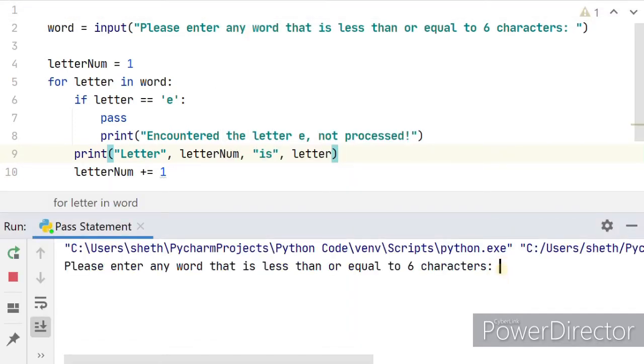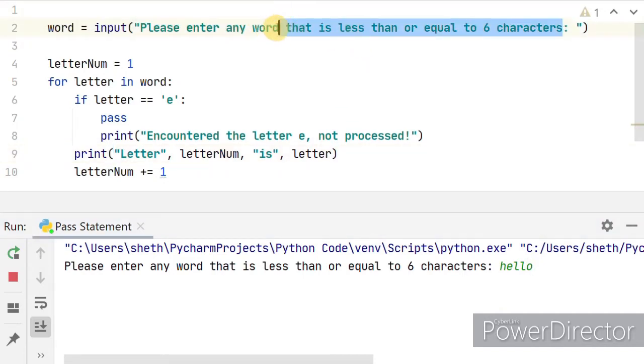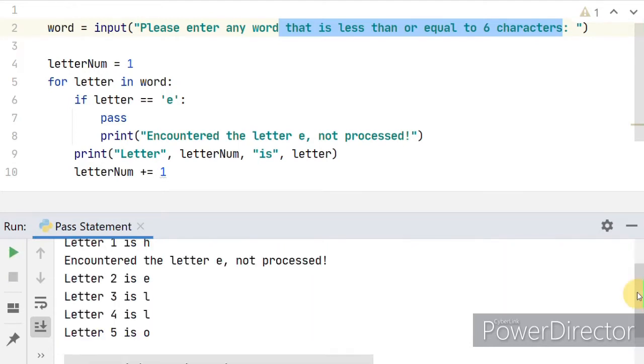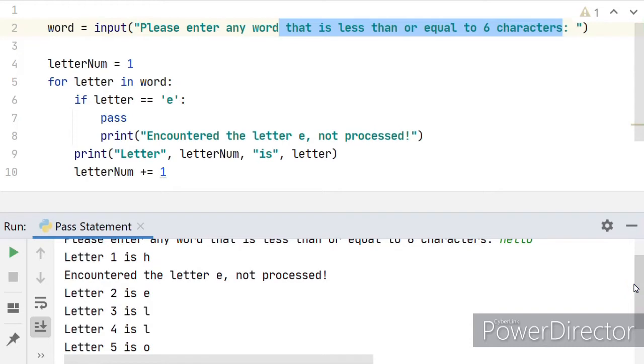I will say hello, and also you can even remove this part if you want to. Does not matter. The reason I'm saying hello is because it uses the letter E, and I want to show you something as well. So as you see, we get the message and the letter E is printed as well. There is a reasoning behind this.